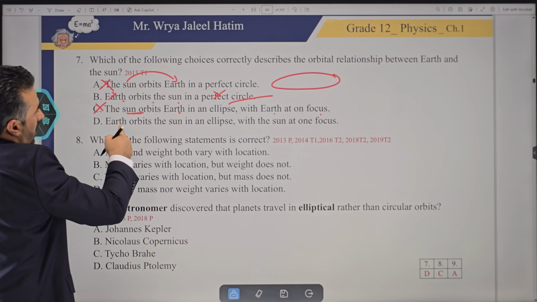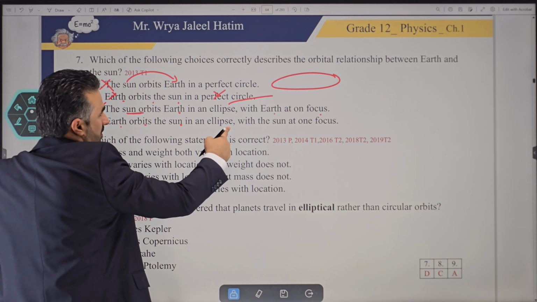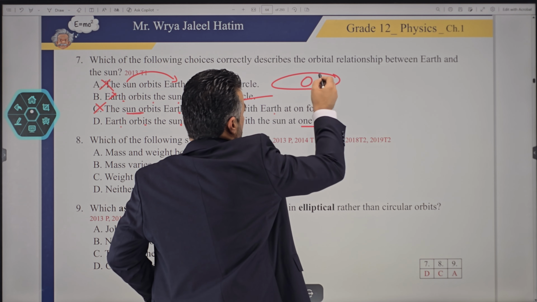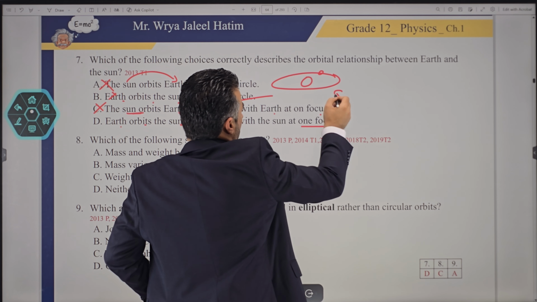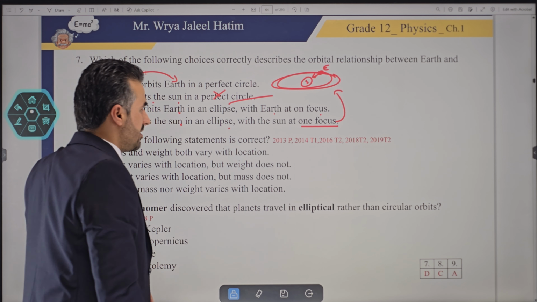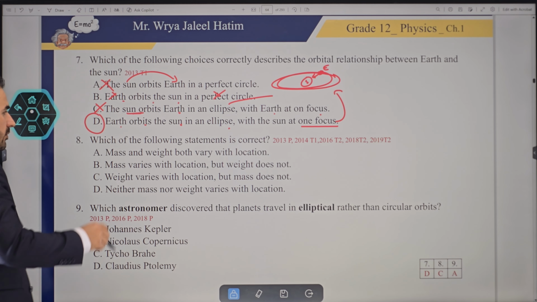Option D says Earth orbits the Sun in an ellipse with the Sun at, let's say, one focus. So this is correct because that would be the Earth here, right? And this is the Sun, this is the ellipse, and the Sun is at the focus. So option D would be the correct one.